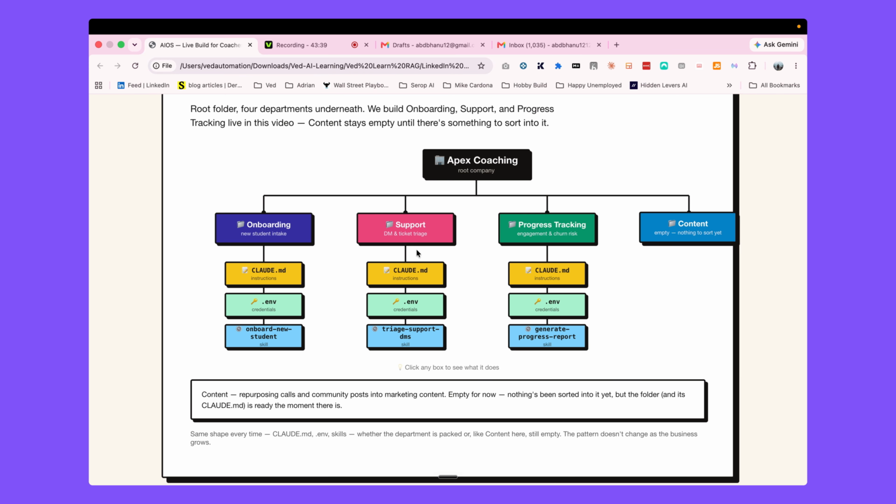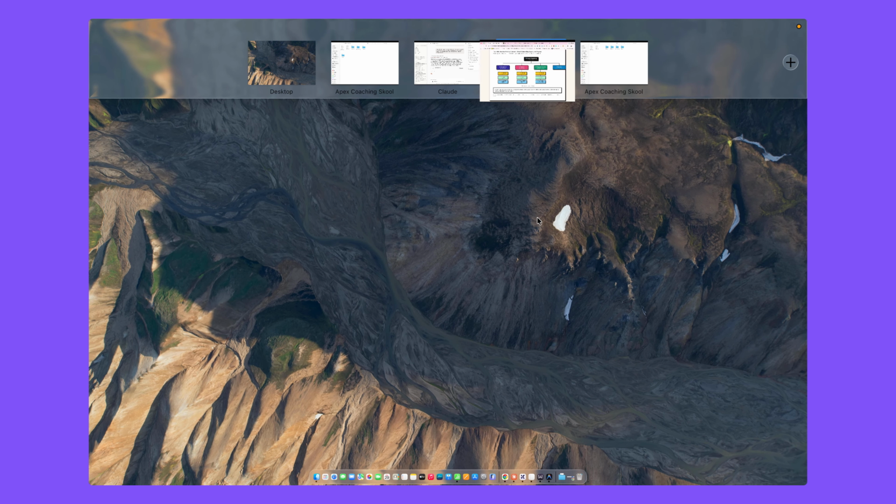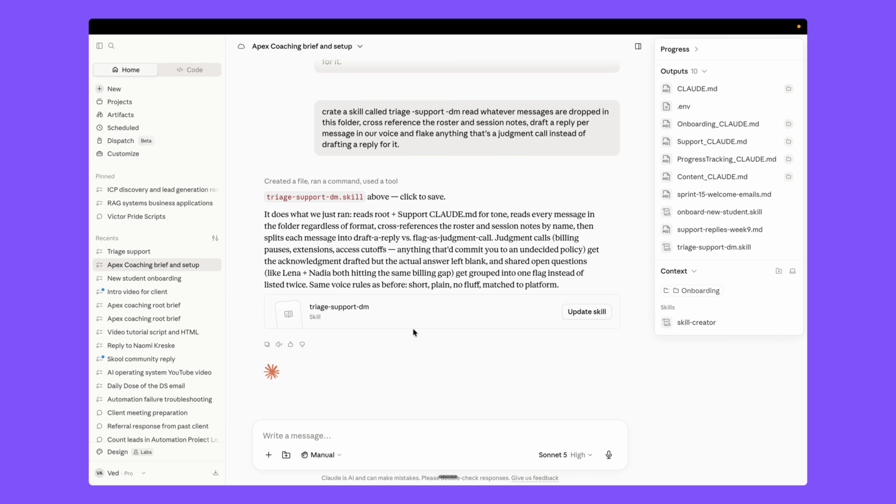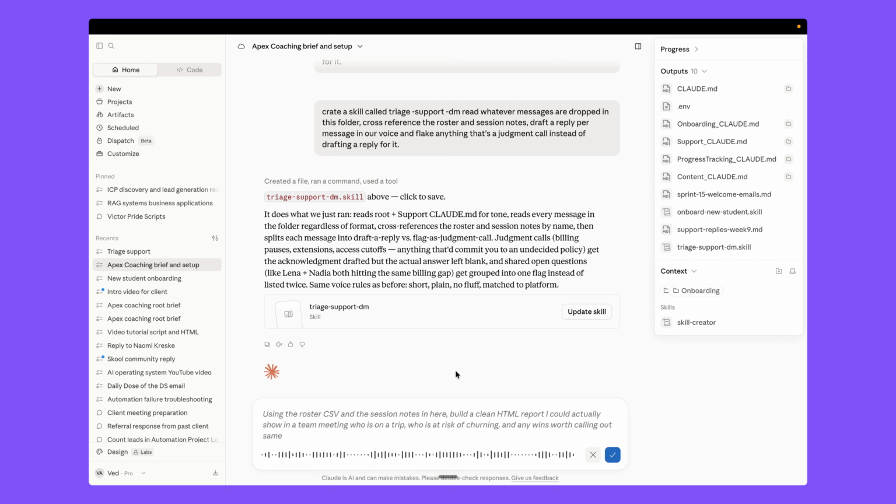Now let's move to progress tracking. Okay, so we are coming into Claude here, and we just tell it: using the roster CSV and the session notes in here, build a clean HTML report I could actually show in a team meeting, who's on track, who is at risk of churning, and any wins worth calling out. Same folder.